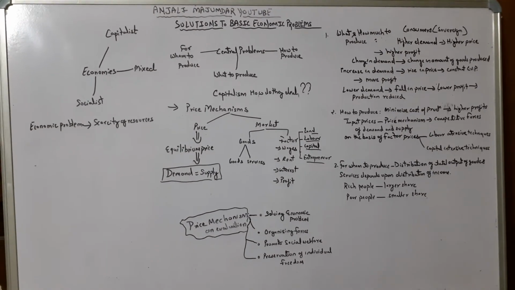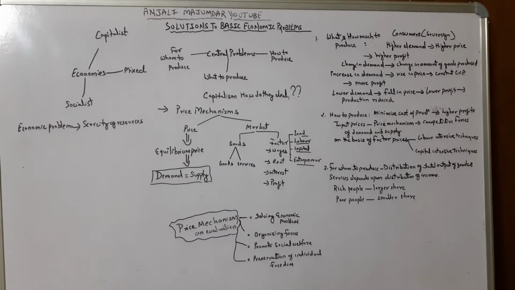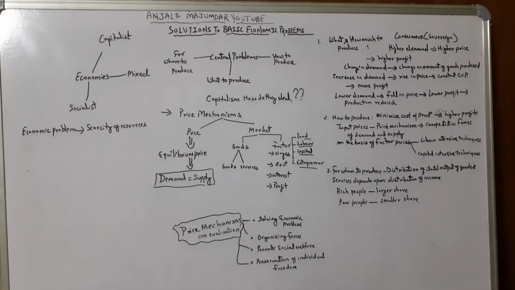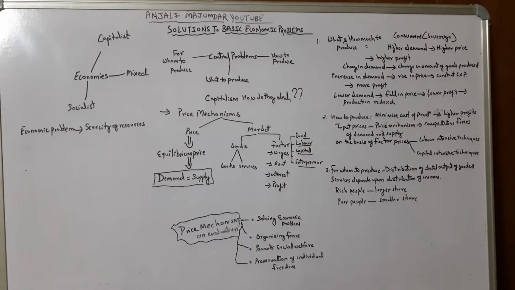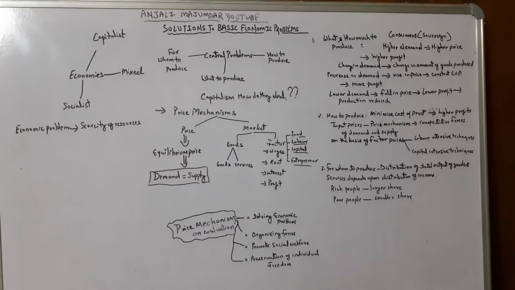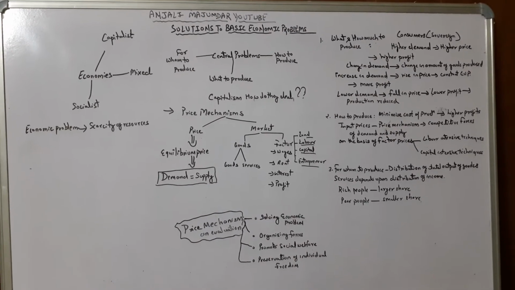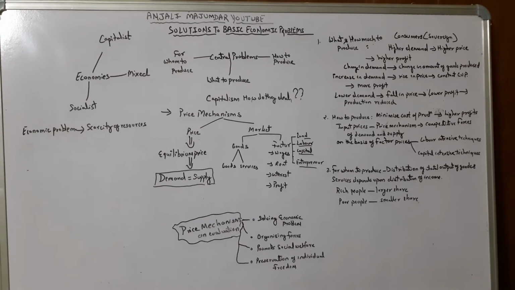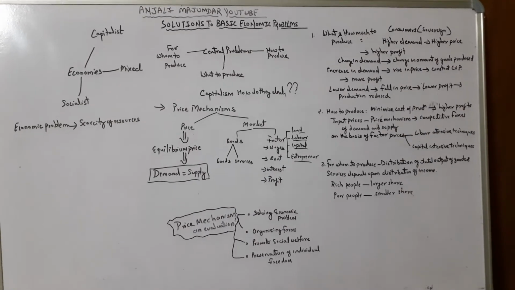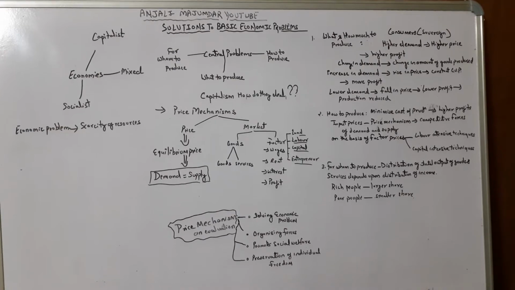When it comes to capitalist, in short, the capitalist economy is an economy whose objective is to earn a profit. Their major idea is to make profit. They are profit-minded people. So how do capitalists deal with these economic problems? Be focused: when it comes to central problems, we have only three types of problems: what to produce, how to produce, and for whom to produce. The solutions apply only to these three problems.